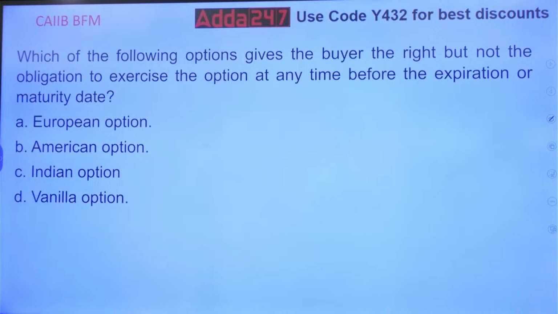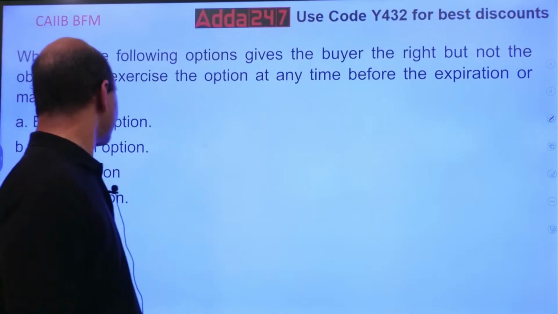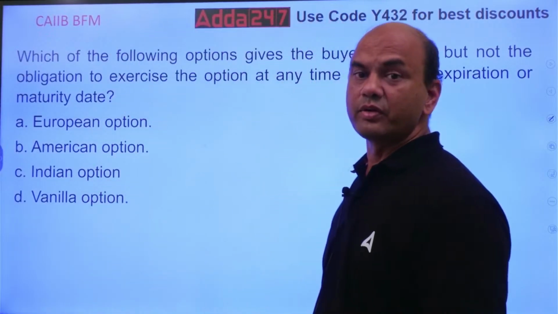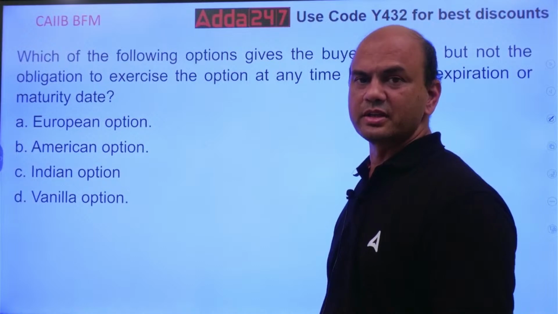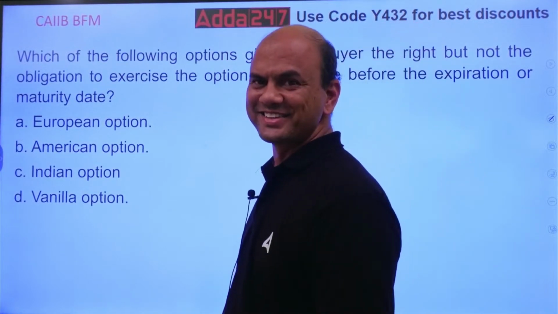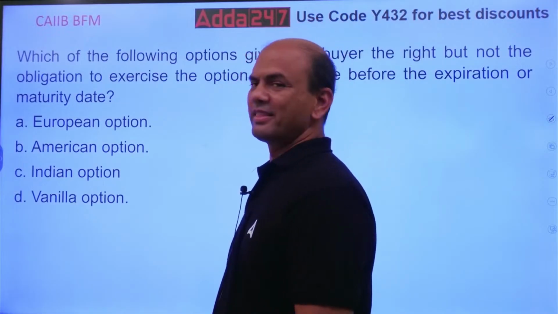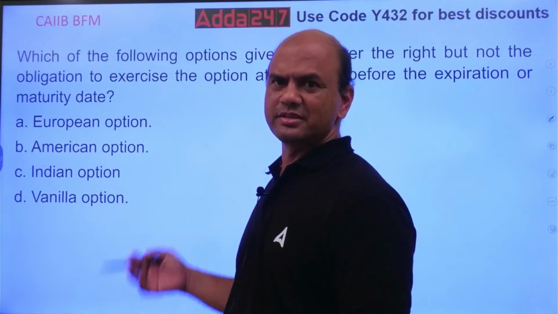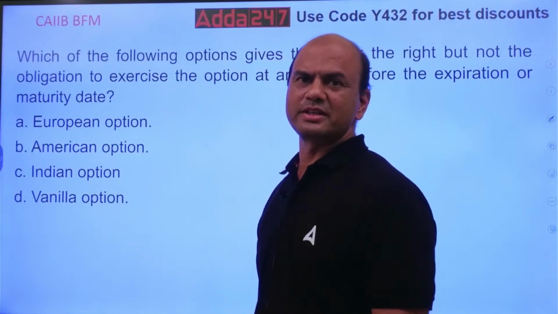There are vanilla futures, vanilla forwards, but nothing like a vanilla option. Vanilla ice cream is there, isn't it? Do you know the logic of vanilla ice cream and vanilla forwards, futures, contracts?